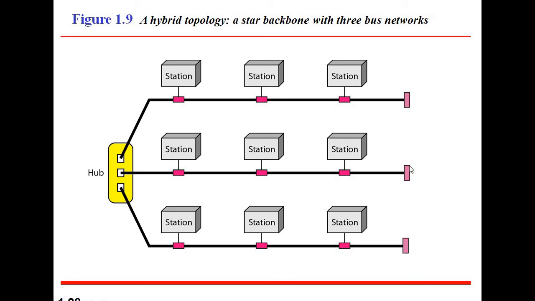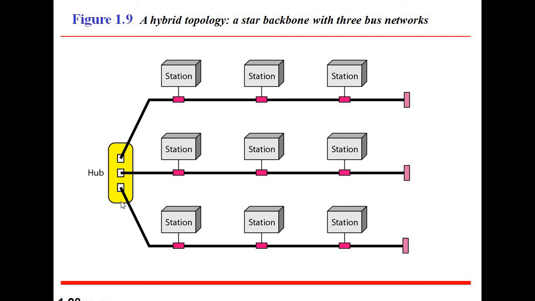This is the end of the cable. And this is the third line, where we also add 3 stations to communicate among themselves. All 3 transmission mediums are connected through a central hub.